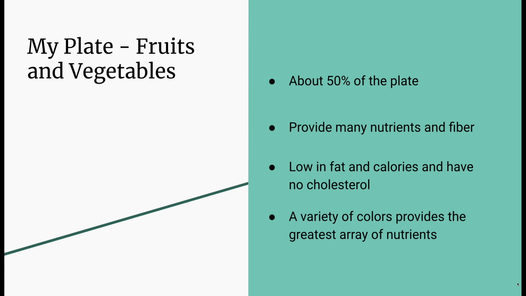About half the plate should be fruits and vegetables that provide many nutrients, as well as fiber for healthy bowel elimination. Fruits and vegetables are low in fat and calories and have no cholesterol. Fresh fruits and vegetables are the best choice, but frozen options have similar nutritional value. Frozen produce can also be more cost-effective because it doesn't spoil and can save time as the food is already cleaned and chopped. A variety of colors of fruits and vegetables not only makes the plate visually appealing, but also provides the greatest array of nutrients.